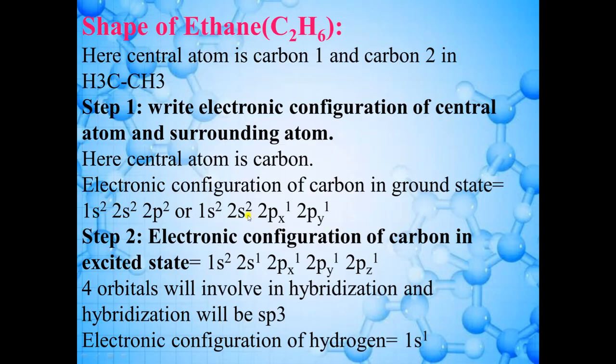The electron which is present in the 2s orbital will jump to the 2pz orbital. So here you can see that 4 half-filled atomic orbitals are present. These 4 orbitals will be involved in hybridization. The hybridization will be sp3.